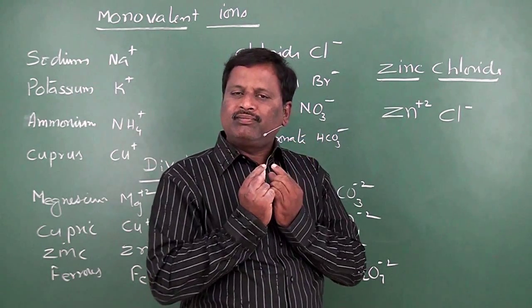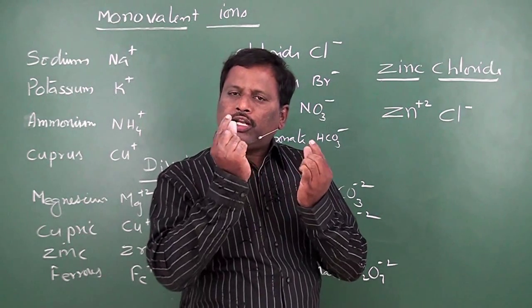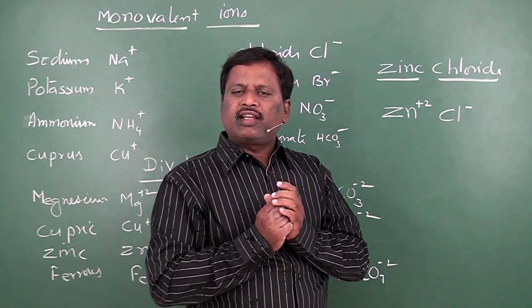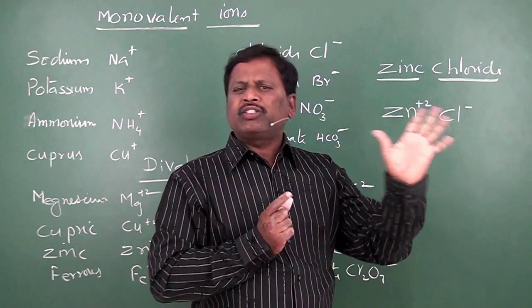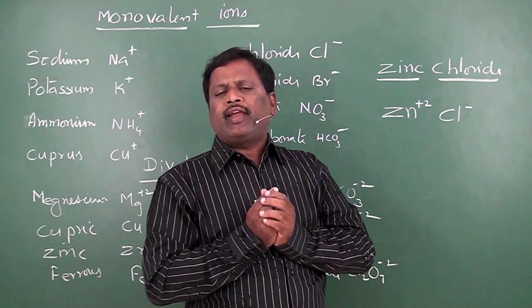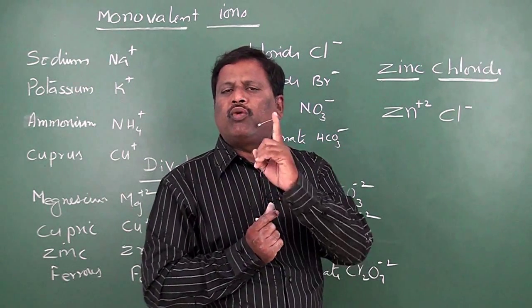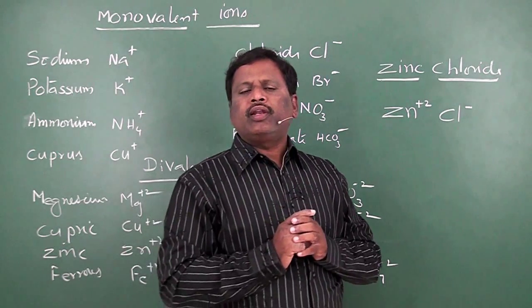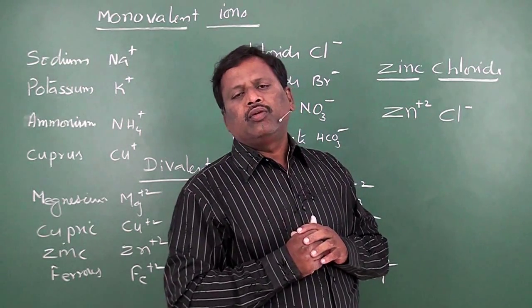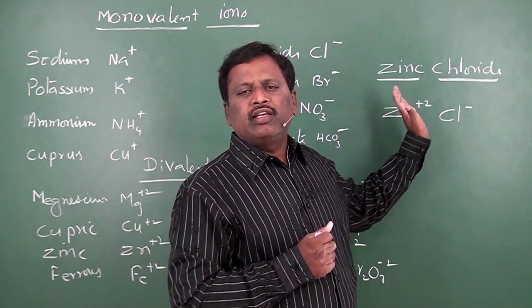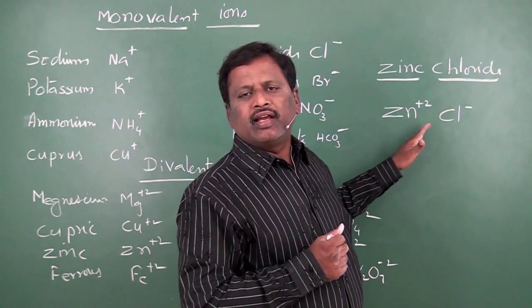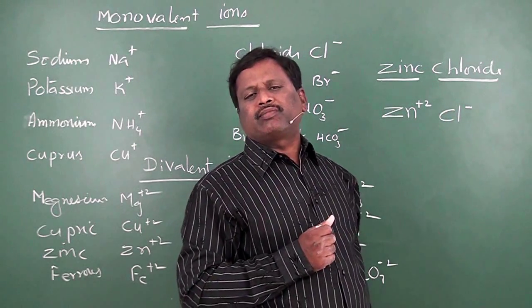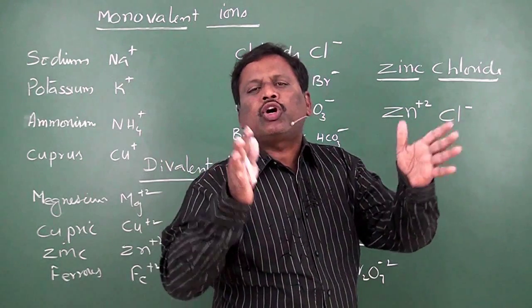They are not equalizing. The condition is that the total positive charges should be equal to the total negative charges. 2 positive charges are there, so there must be 2 negative charges. Then only will it form a compound. But in chloride ion you have only 1 negative charge. So how to equalize it? For that we use the crisscross method: this valency comes to this side, and this valency goes to that side, so that the number of charges will equalize. The main motive behind this crisscross method is equalizing the charges.